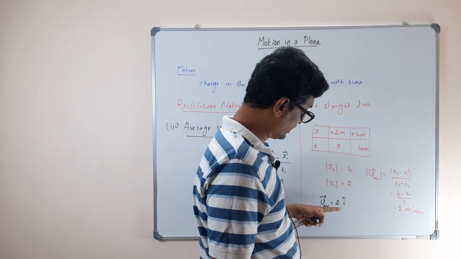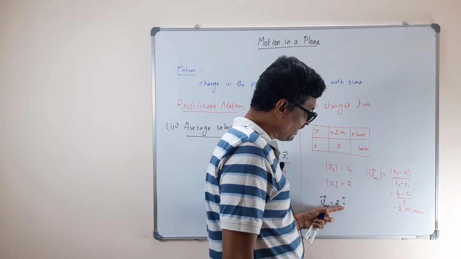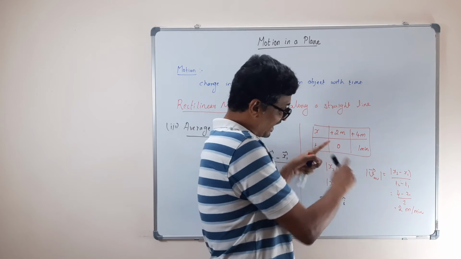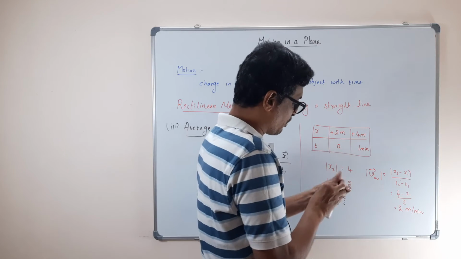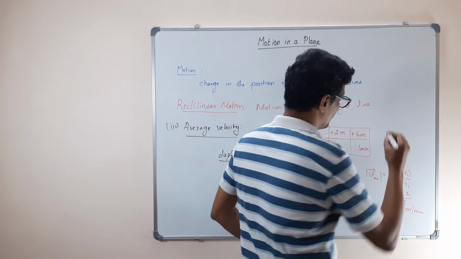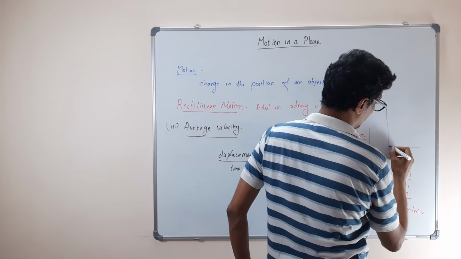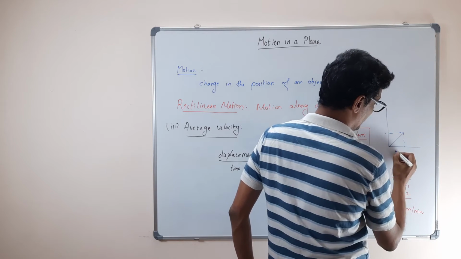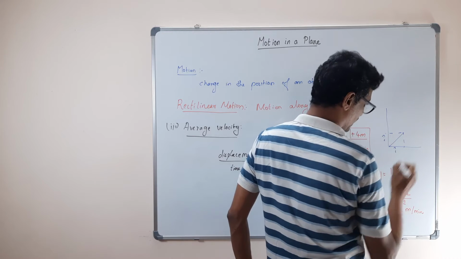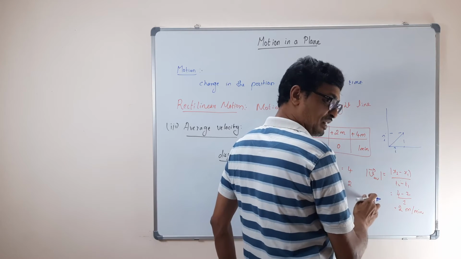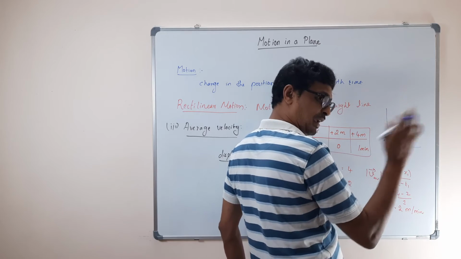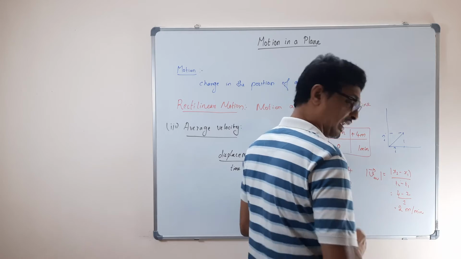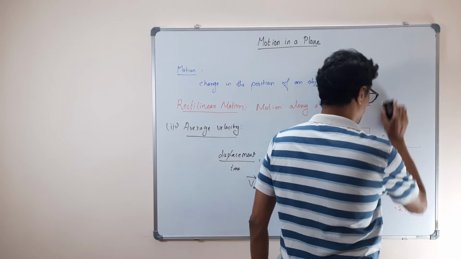Remember, since it is one dimension, we have only i cap. If it's two dimensions, then plus j cap. When I say two dimensions, you resolve it into two components, i cap and j cap, so you have another component along j cap. In three dimensions, in space, the z component also comes, sorry, k cap.